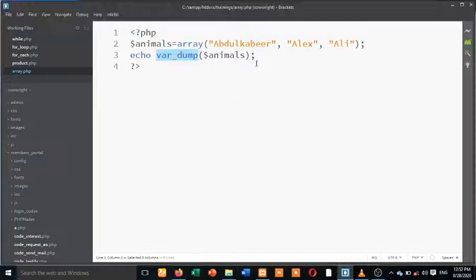Now, please, this array is very, very important. That's the reason why I was saying that we are going to use several videos, but before this month ends, we should be able to be through with array.